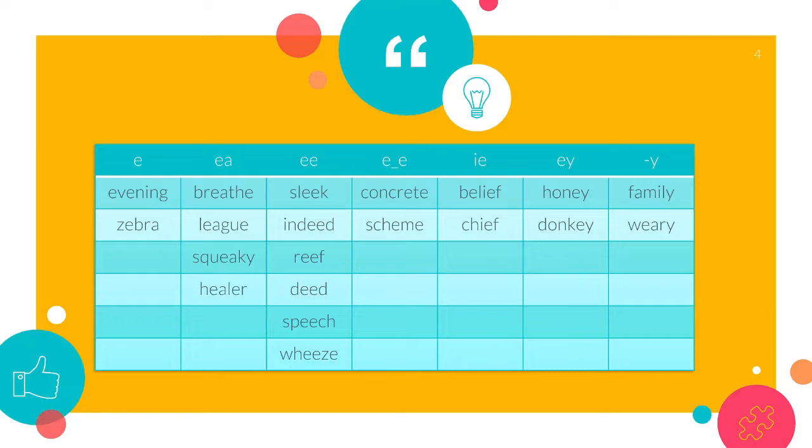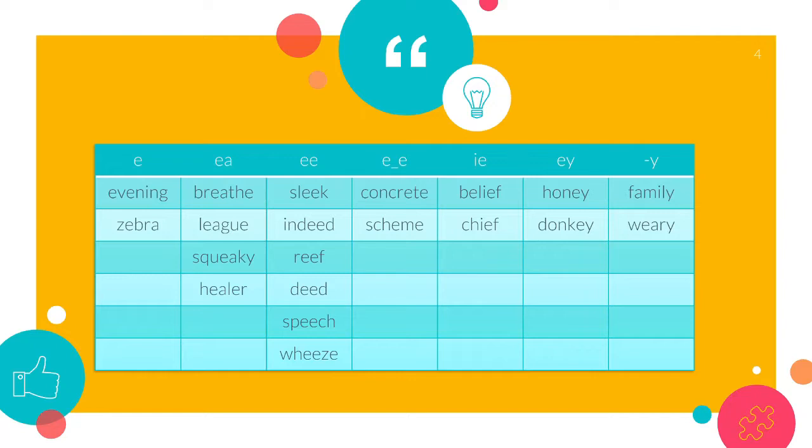In the second column, I have EA, as in breathe. Can you hear the long E sound in the middle of breathe? Under breathe, I have league, squeaky, and then the last one with E and A, the word healer.